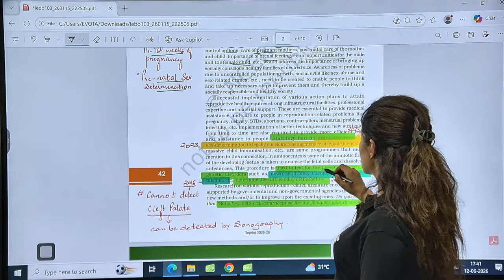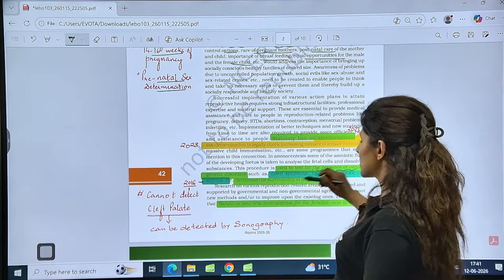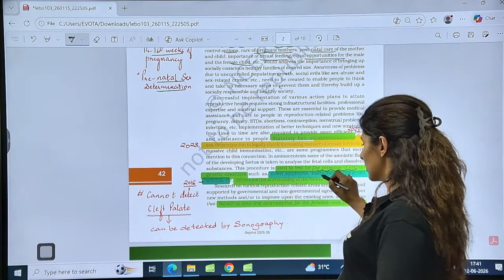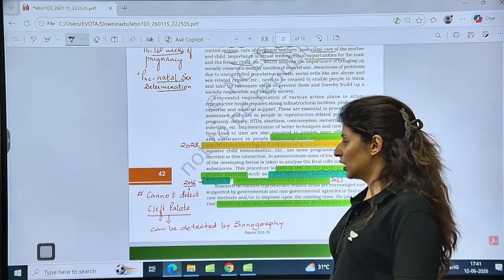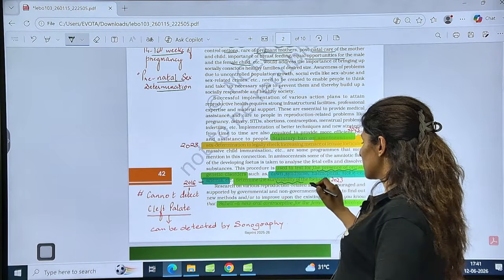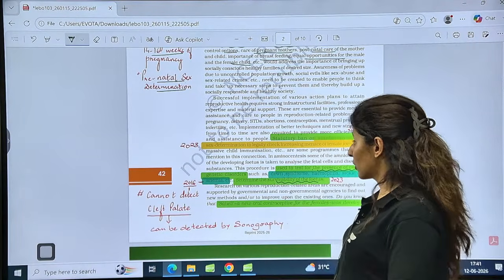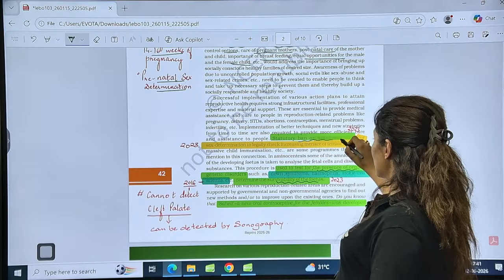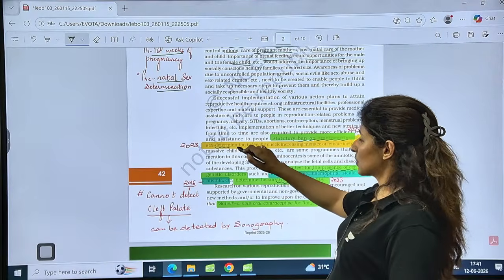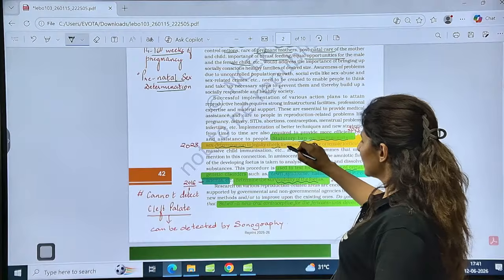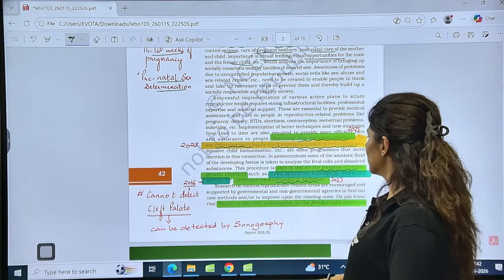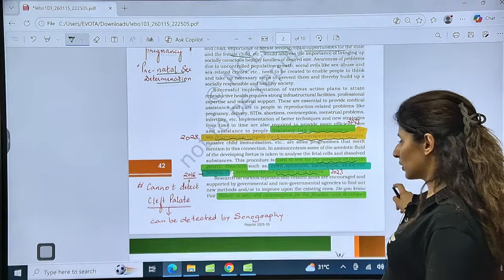This test is used to test the presence of certain genetic disorders like Down syndrome, hemophilia, sickle cell anemia, right? And to determine the survivability of the fetus, whether it will survive or not. So there is a statutory ban on amniocentesis for sex determination in India to legally check the increasing menace of female feticide. These are the questions, all questions.